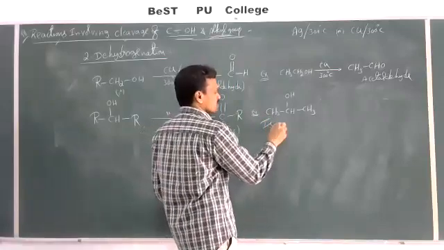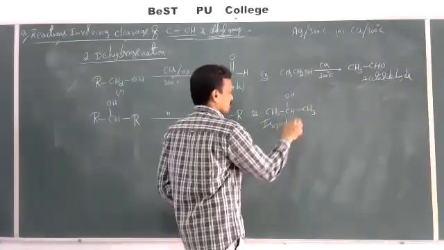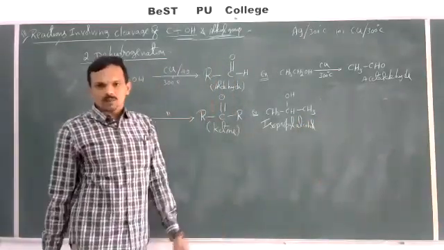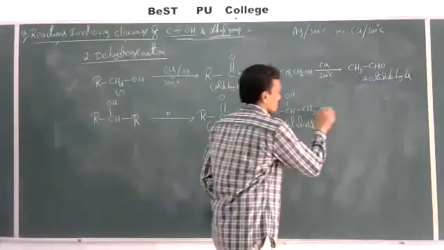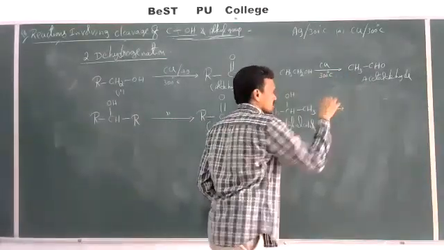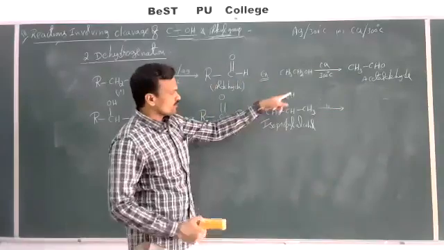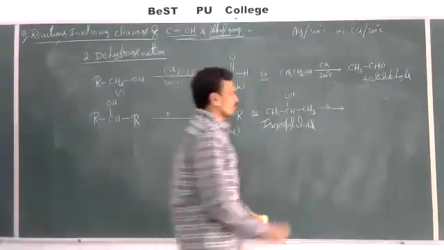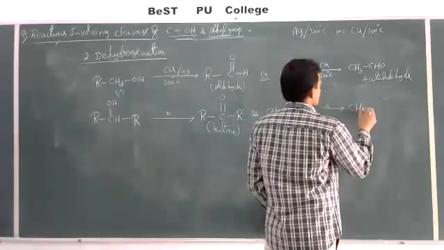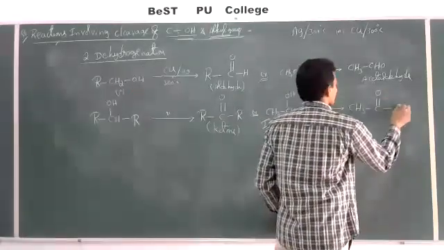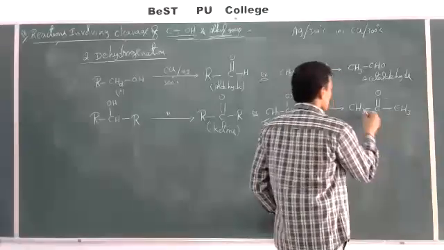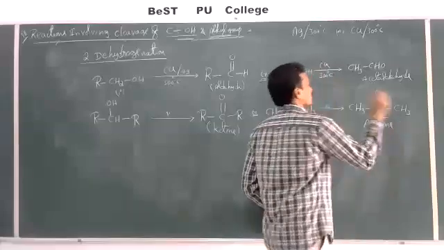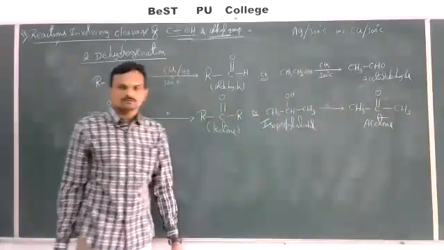This is nothing but isopropyl alcohol. So when this isopropyl alcohol is treated with copper at 300 degrees Celsius, here one hydrogen and here one hydrogen get eliminated, then we can get CH3COCH3. What is this compound? This is nothing but acetone. Acetone is the product formed.